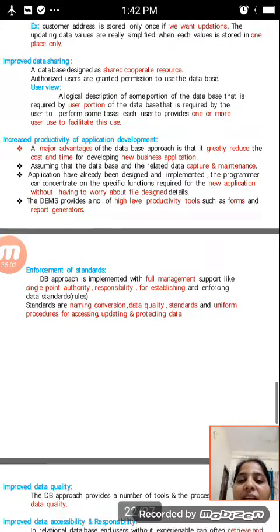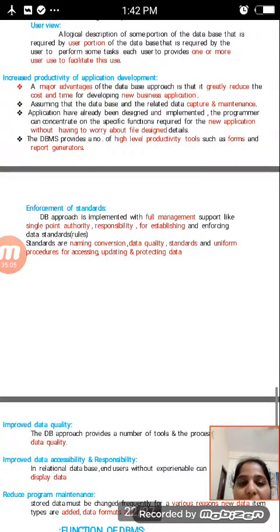And then the next one is increased productivity of application development. A major advantage of the database approach is that it greatly reduces the cost and time for developing new business applications, which is a very important concept.